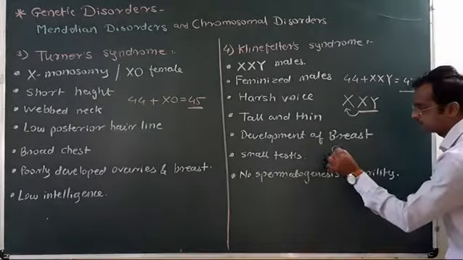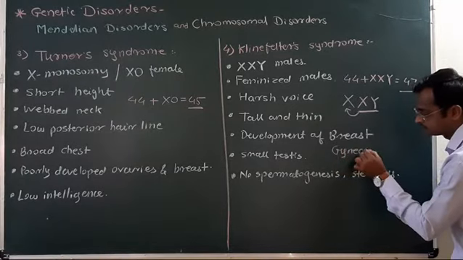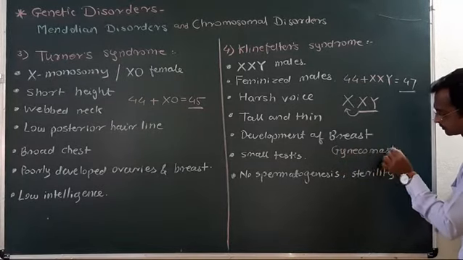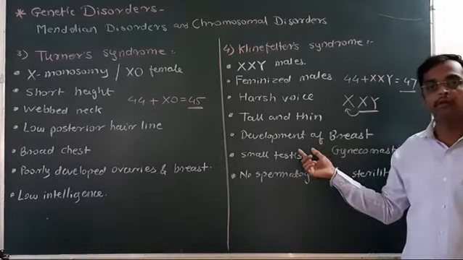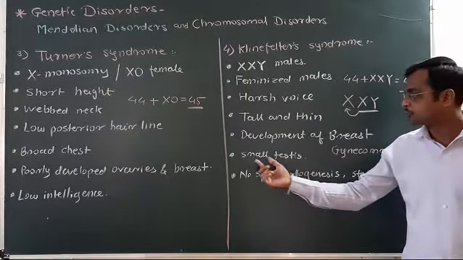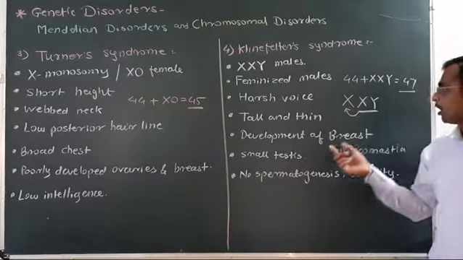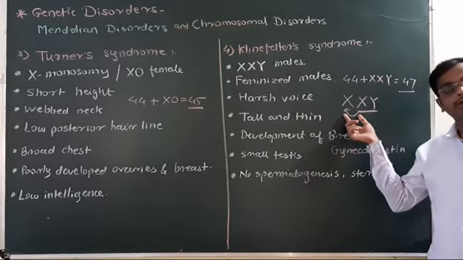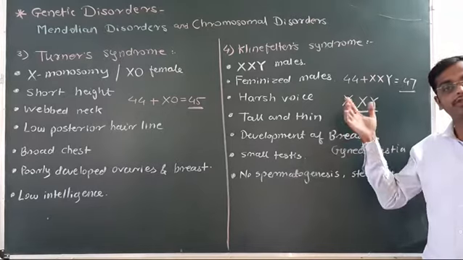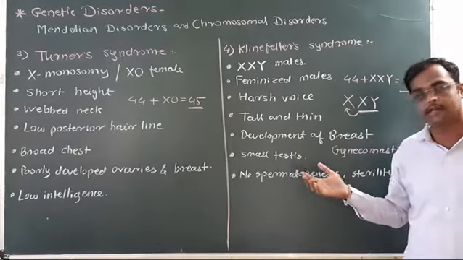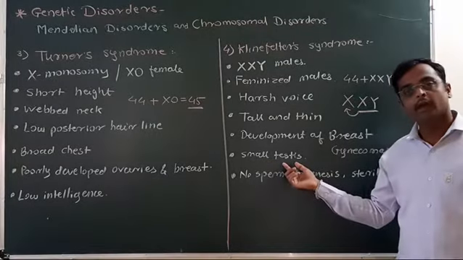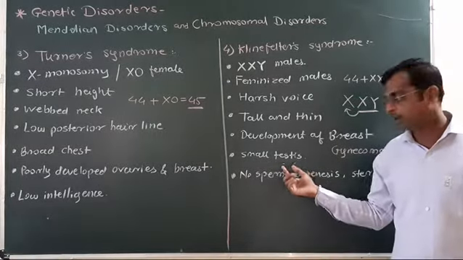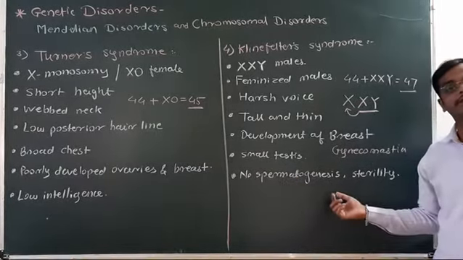Development of breast is described as gynecomastia, which is a female character developed in the male. Small testes due to the dominance of the XX chromosome. Androgens are not properly secreted, so the secondary sexual characters are underdeveloped. Small testes, and due to poor testicular development, no spermatogenesis is observed.